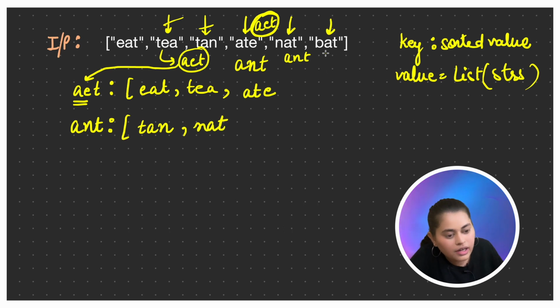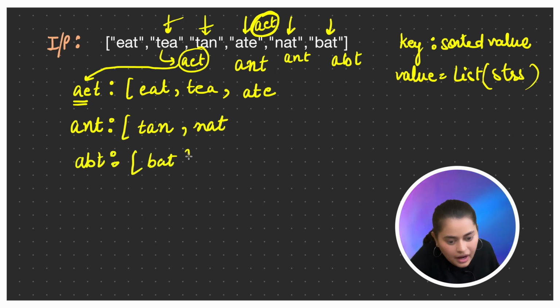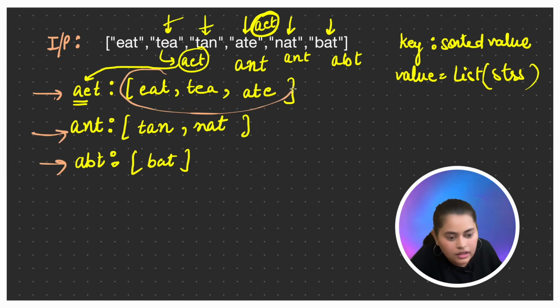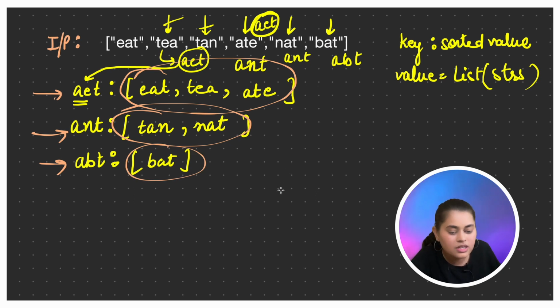At this point, we'll again sort it. ABT. Is ABT present? No, ABT is not present, so we'll create a new key, and corresponding to that key, we'll store this BAT. And then finally, we'll traverse this map, and I'll keep storing the values and return the array list. Return the list of lists basically, right?